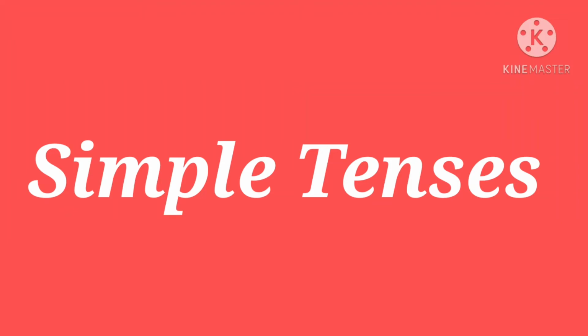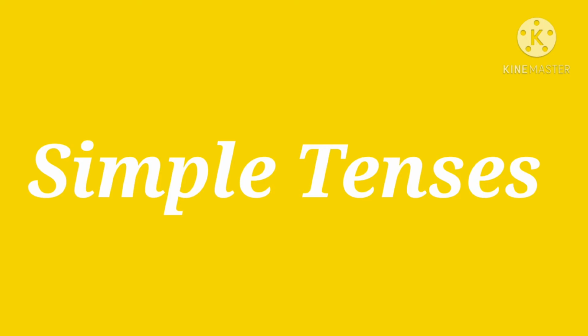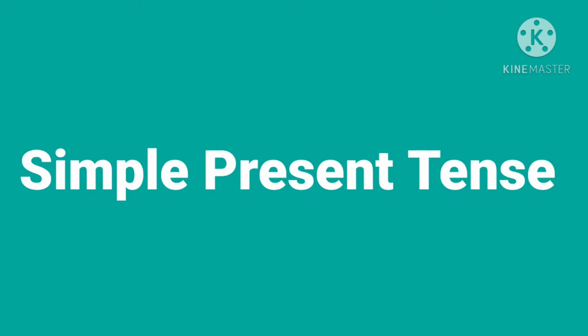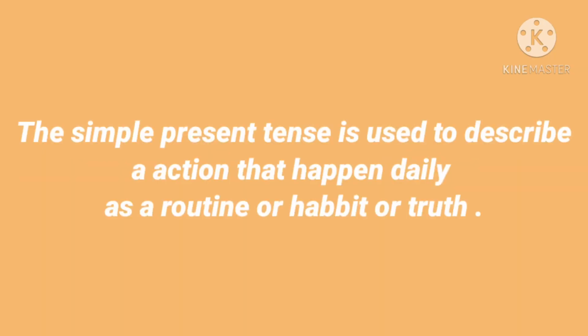Hello student, we have already started the simple tenses, and in the previous lecture we learned about the simple present tense. The simple present tense means what? The simple present tense is used to describe an action that happens daily as a routine, habit or truth, meaning an action that is going on daily as a routine. To describe that action we use the simple present tense.